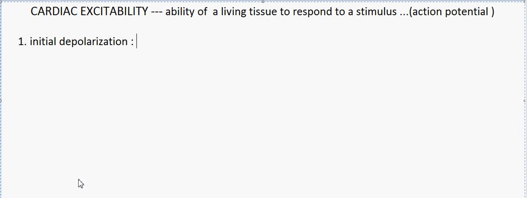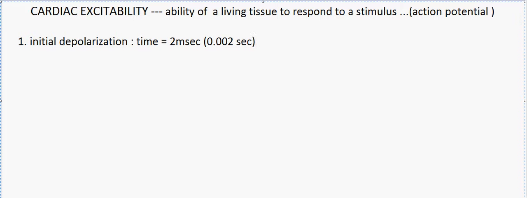So we will note down the duration of this initial depolarization. The total duration for this depolarization is around 2 millisecond, that is around 0.002 second.